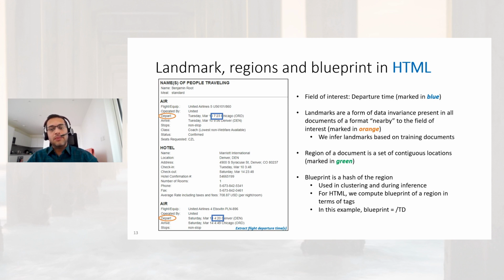A region of a document is a set of contiguous locations. A region can be thought of as a subdocument. We are particularly interested in regions which enclose the field values and the landmarks. We call these regions regions of interest. A blueprint is a hash of the region. Blueprints are used in clustering and during inference. In the case of HTML, we can compute these blueprints easily using the tag structure. In this case, the blueprint happens to be /3d.